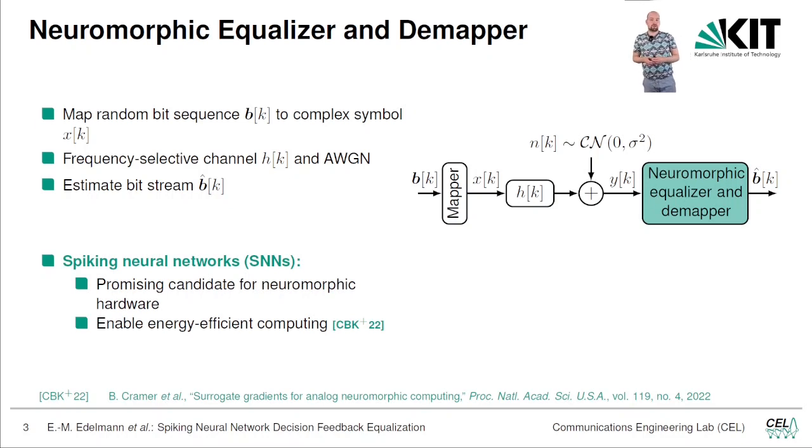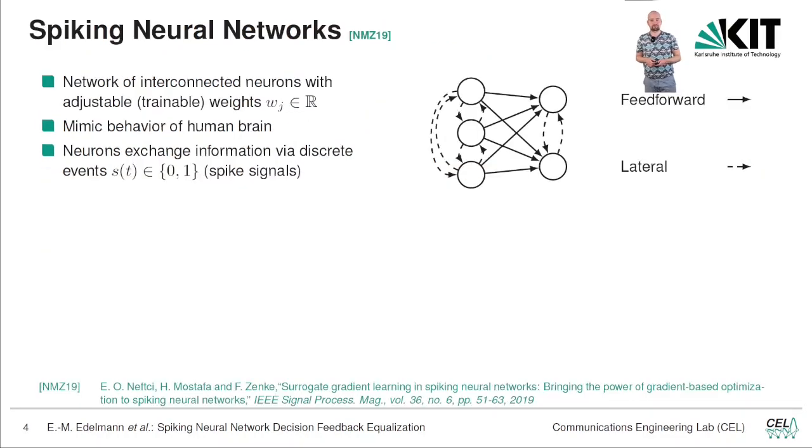As neuromorphic hardware, we use spiking neural networks, which can be run on neuromorphic hardware, and they show to be promising candidates, and they enable energy efficient computing. What are spiking neural networks? Spiking neural networks are networks of interconnected neurons with adjustable, so trainable, weights, and they mimic the behavior of the human brain more closely than traditional artificial neural networks.